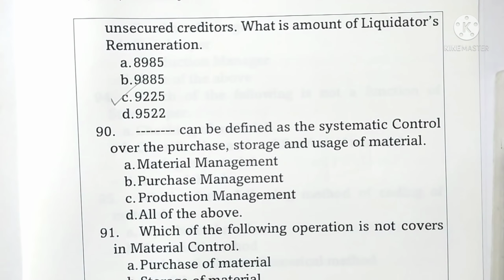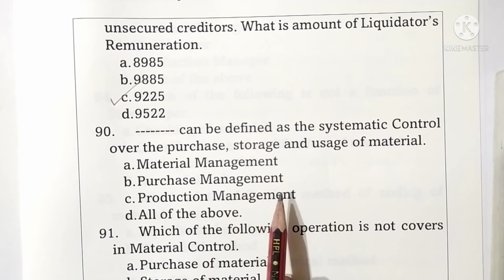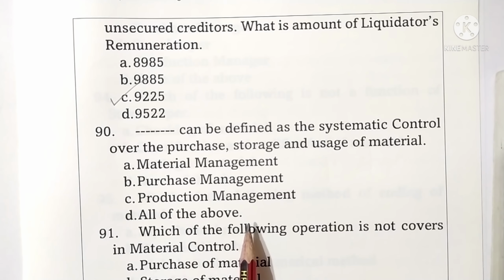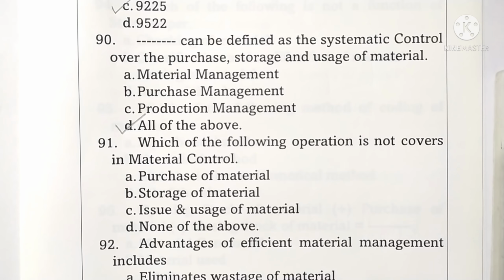Question 90. Dash can be defined as a systematic control over the purchase, storage and usage of material. Options are given: material management, purchase management, production management and all of the above. Here, all of the above is the correct answer. Option D is the correct one. Question 91. Which of the following operations is not covered in material control? Options are given: purchase of material, storage of material, issue and usage of material, and none of the above. Here, all of the above three options are covered in material control. Only option D is correct. None of the above is the correct answer.